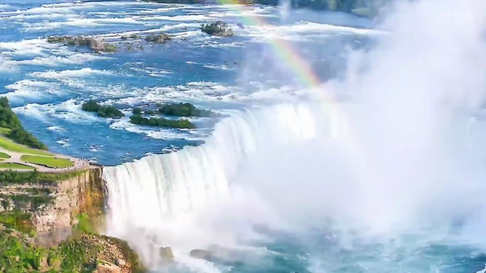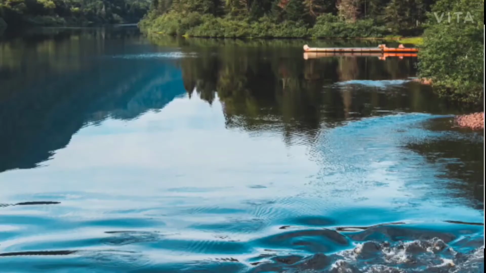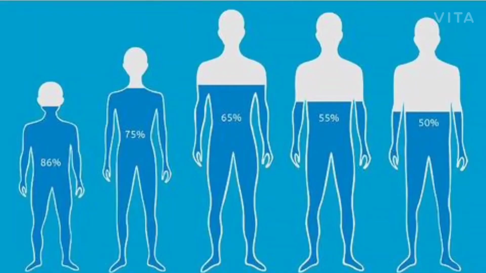Water on the surface of the earth is found mainly in oceans, that is 97.25%. The polar ice caps and glaciers are 2.05%, and the remaining is in lakes, rivers and aquifers, that is groundwater. Do you know our body is made up of 65% water.